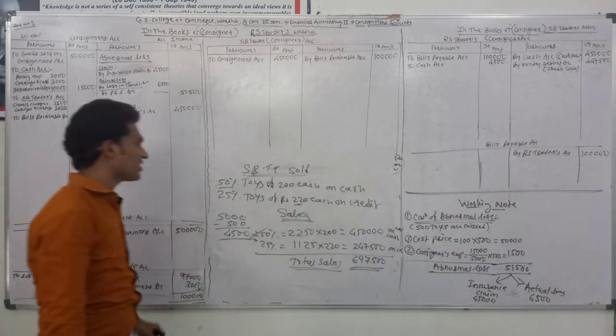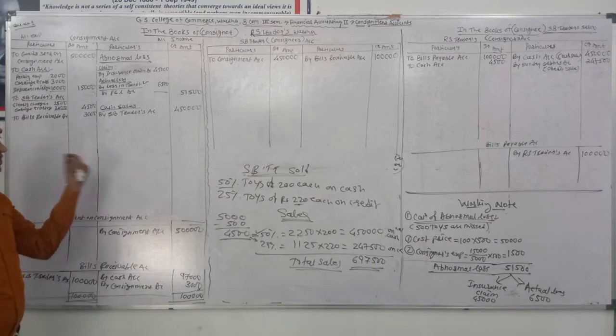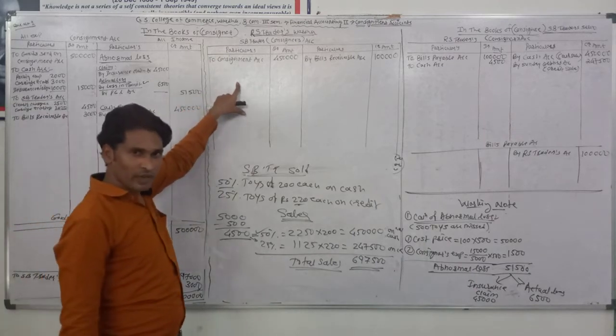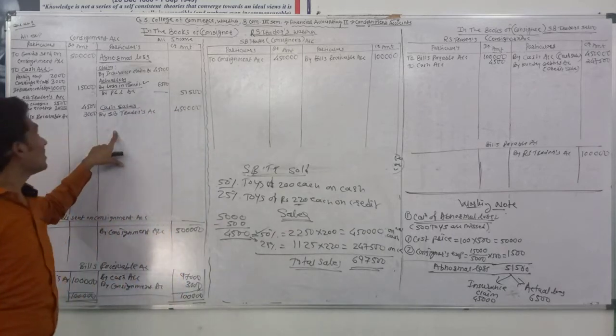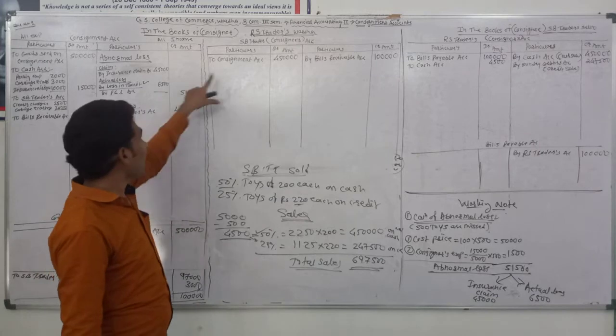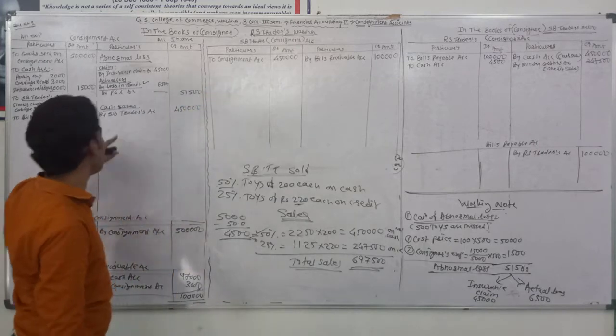RES Traders also passes the journal entry when goods are sold by the consignee on credit. At that time, it debited the consignee's account and credited the consignment account. It means the entry passed by RES Traders is SB Traders account debit and consignment account credit.